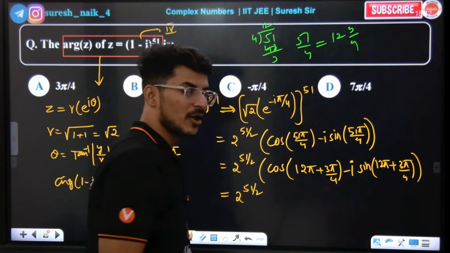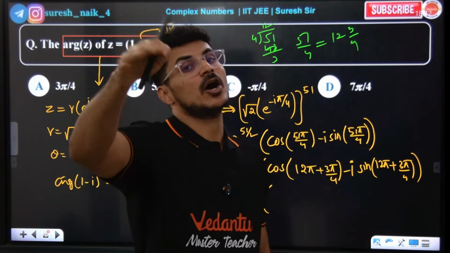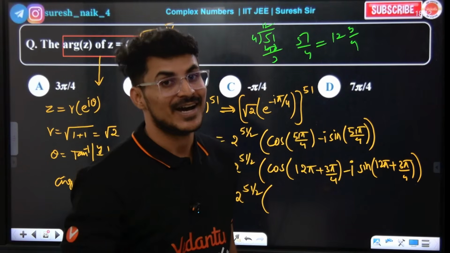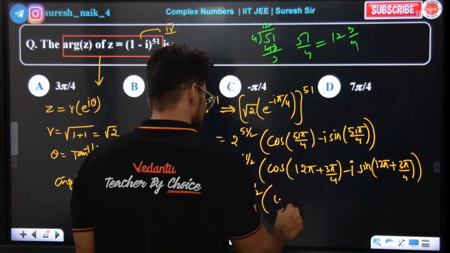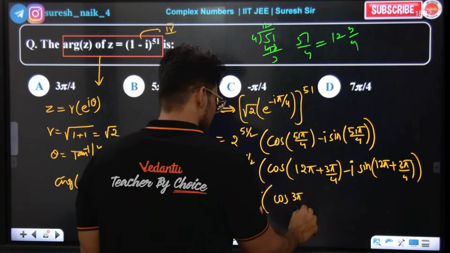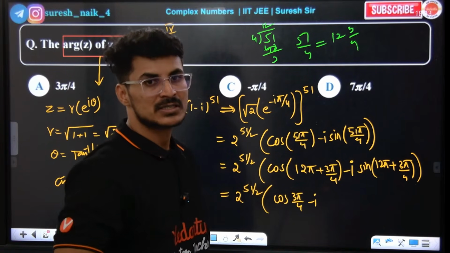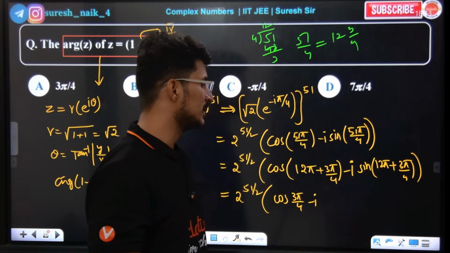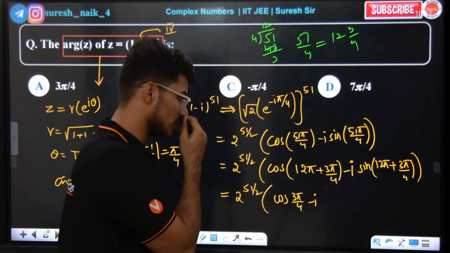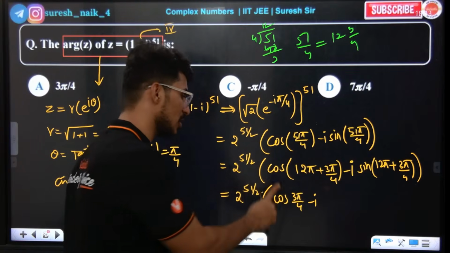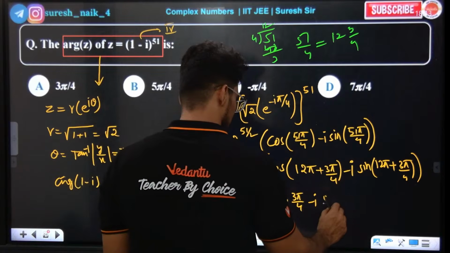So 2 power of 51 by 2, cos of even pi plus theta. Tell me, cos 12 pi plus theta is first quadrant, so cos is positive. So cos minus i sin 12 pi plus theta, again first quadrant, sin positive. So this one stays as it is.